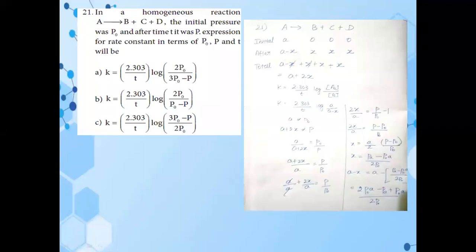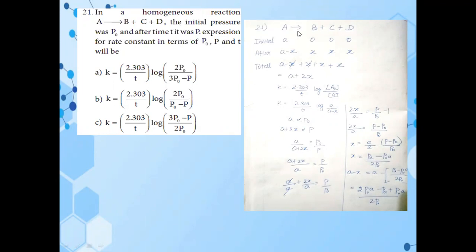See the next question, question number 21. In a homogeneous reaction, A gives B plus C plus D. The initial pressure was P naught, and after time T it was P. The expression for the rate constant in terms of P naught, P and T will be?